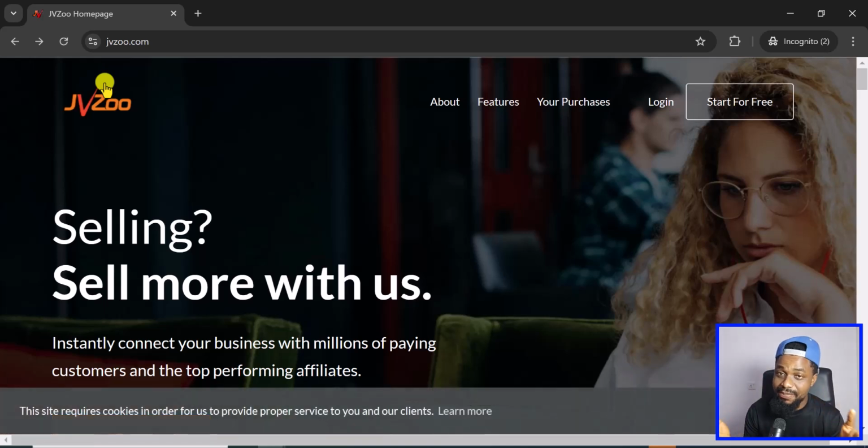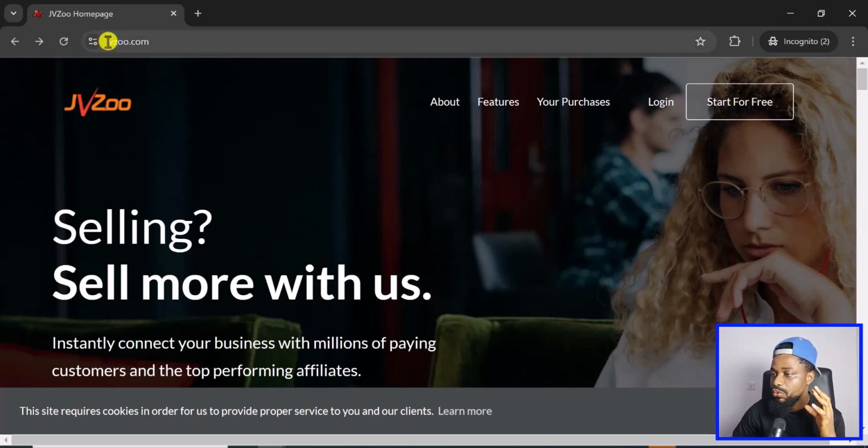So it's not like Impact that requires you to have websites or some kind of social media following and stuff like that. This one is much more straightforward, and you can register from any part of the world without the need of a VPN, without the need of being an American or having your own website or having traffic, and all of those things that can be a headache if you are just starting. So this website is called JVZoo.